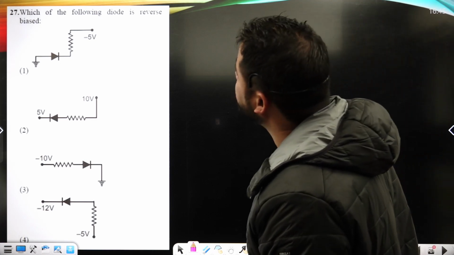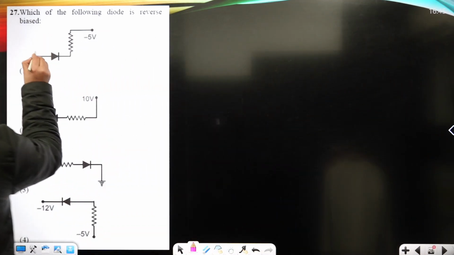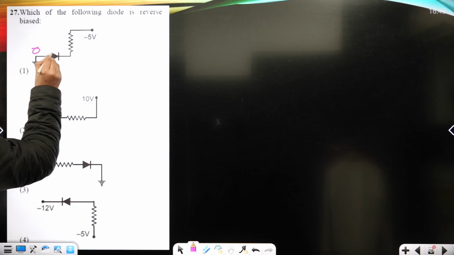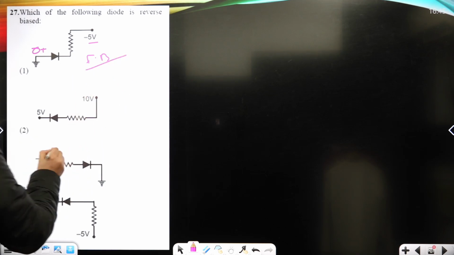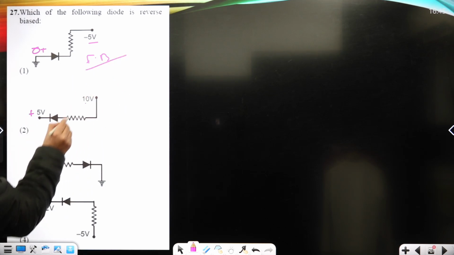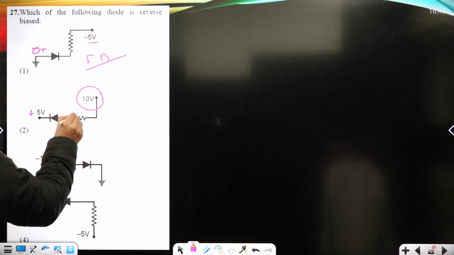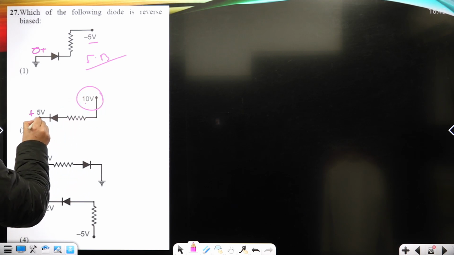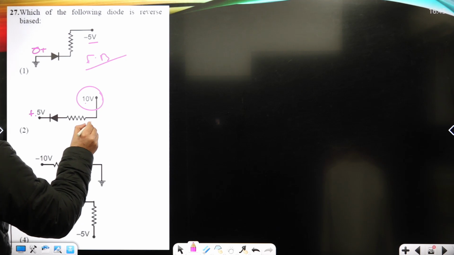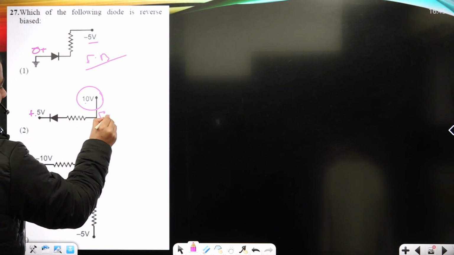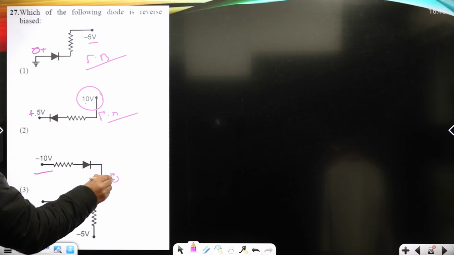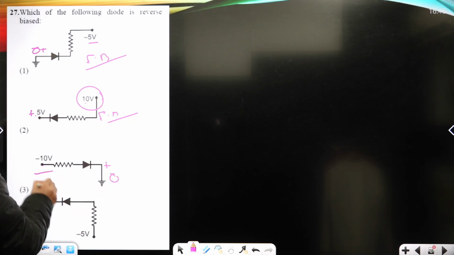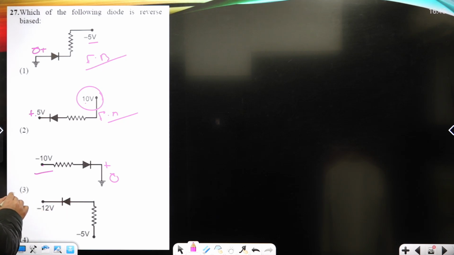Which of the following diodes is reverse biased? Now here it's earth, that's 0, minus, P is positive here, it is negative, this is forward bias, okay? Here it is positive, this is 10, but this positive is more, or negative again. This positive is again forward bias, okay? And this negative, it is 0 here. Means this is going to be positive, this is going to be negative. So option third will be the correct option, okay?